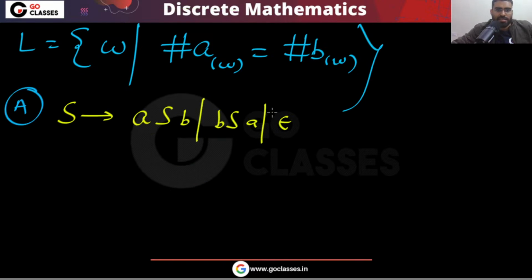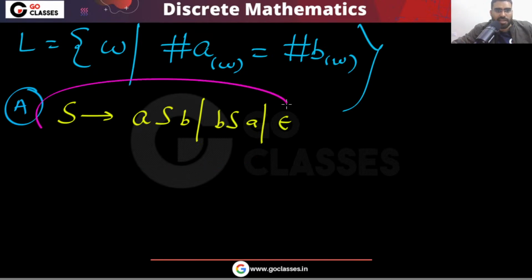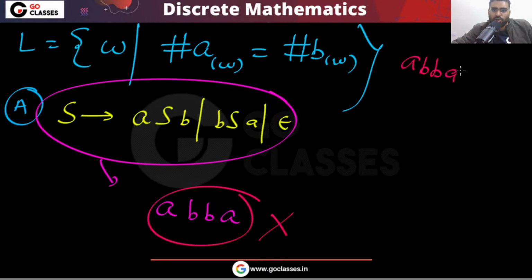So this is clearly wrong. First of all, this grammar cannot generate this type of string. This type of string cannot be generated, but they should be generated, correct or not? They should be generated. LLRR is generated.